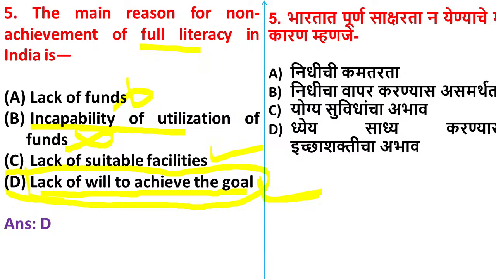Every year so many programs are implemented for educational development, and we are using the funds. There is even a request for more funds. It means we are capable of using the funds properly. So option D is the correct answer. I believe it is clear.